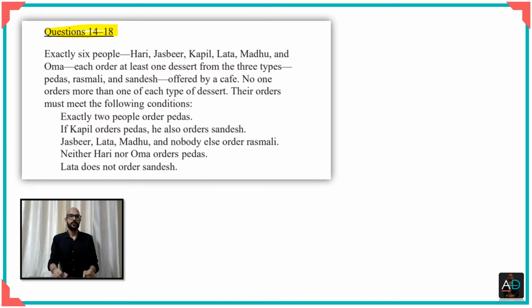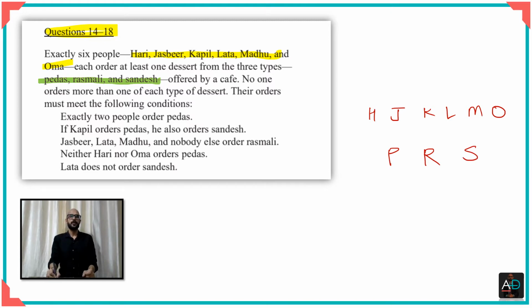I hope you'd given it an attempt. As you could see, there are 6 people. Their names fortunately start with different first letters, so I can call them Hari, Jasbir, Kapil, Lata, Madhu and Oma. And then they order 3 kinds of desserts: pedas, rasmalai and sandesh, which I can again refer to by their first letters because they are distinct. So I can refer to them as peda, rasmalai and sandesh.